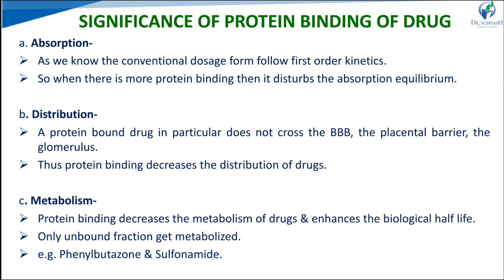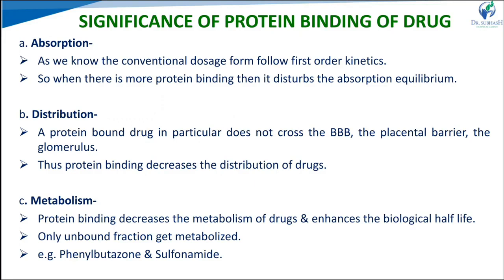For the absorption process, from the site of administration to the systemic circulation, the drug goes through diffusion. Until the free drug concentrations reach equilibrium across the concentration gradient, at one point the diffusion process may stop. So what happens with protein binding? Binding of drug to the protein decreases the free drug concentration and disturbs the equilibrium, thus maintaining the sink condition. That maintains the concentration gradient, giving the driving force, and the absorption process continues. So the absorption increases for that particular drug.